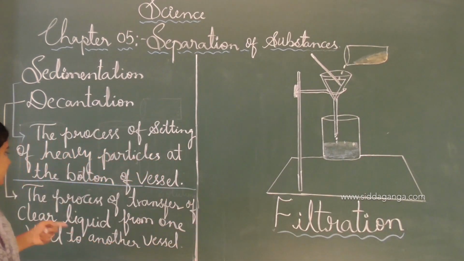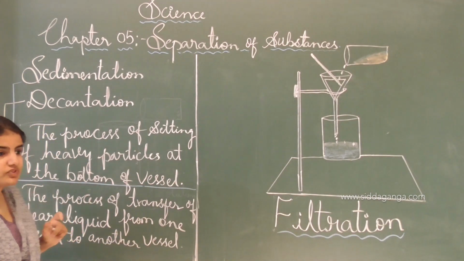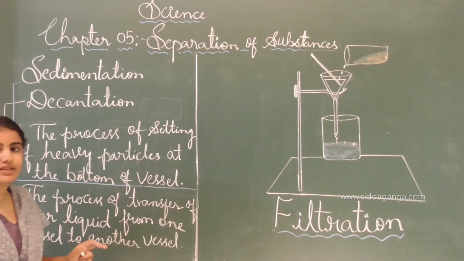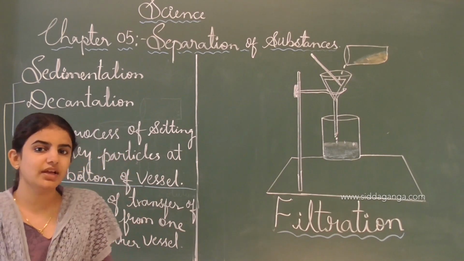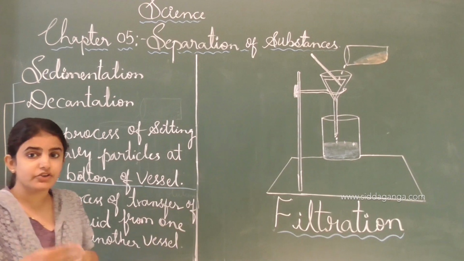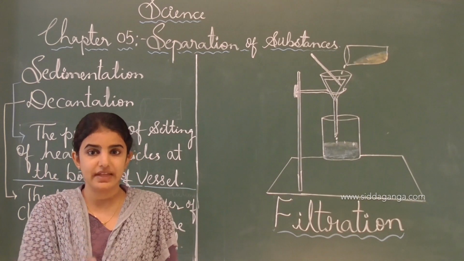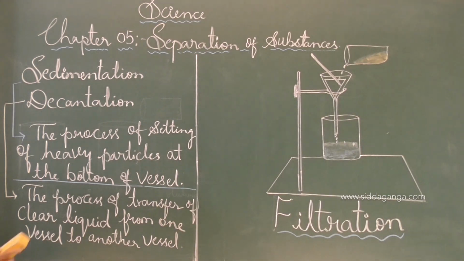The sedimentation process is then carried on to the next process, that is the decantation process. Decantation is also a transfer of clear liquid from one vessel to another vessel. If we know thoroughly about sedimentation and decantation, we can move on to the filtration process. These two processes are carried out before the next process, that is the filtration process. Next we shall move on to the filtration process.